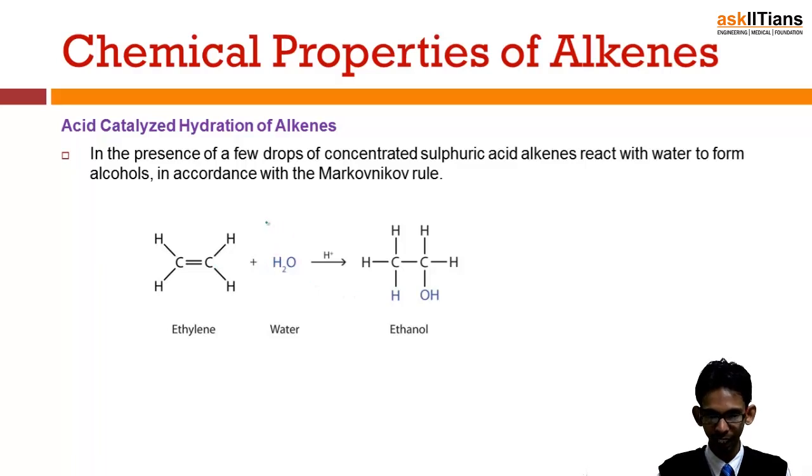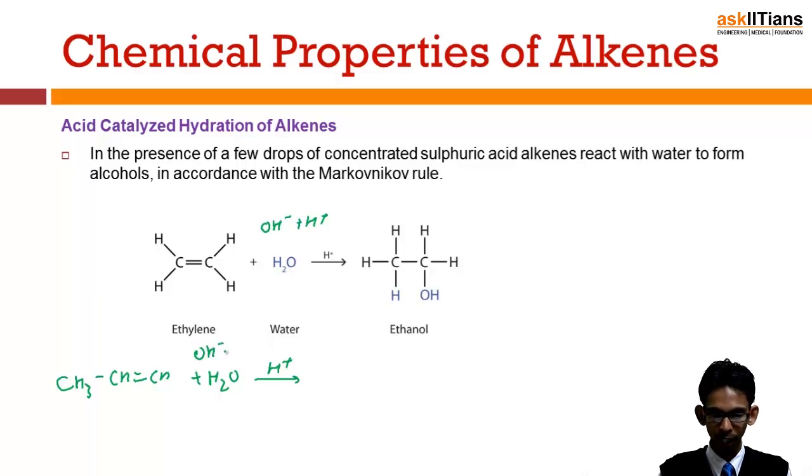Now actually this H2O contains OH negative and H positive. So this is the addition of a water molecule to a symmetrical alkene. Now what happens if this is an unsymmetrical alkene like CH3 CH double bond CH2? In this case, if a water molecule is added in the presence of acid, then the addition will take place according to the Markovnikov rule.